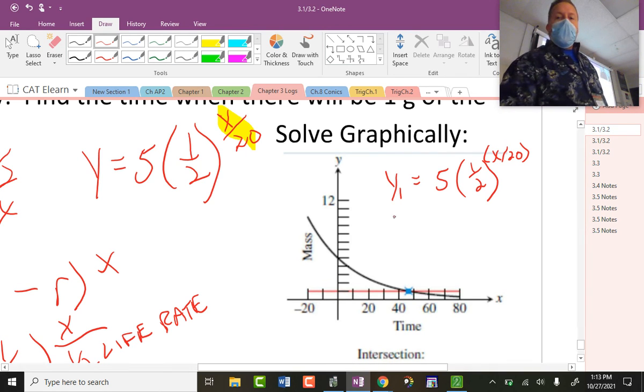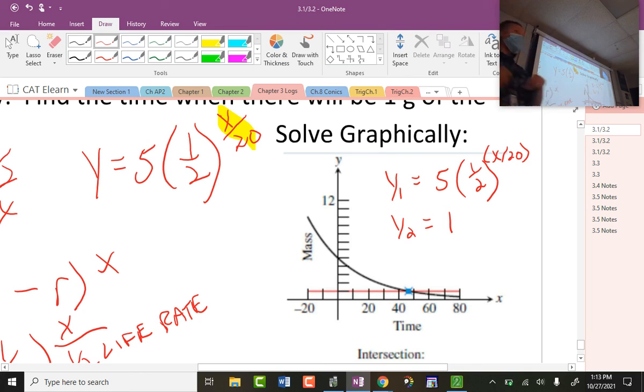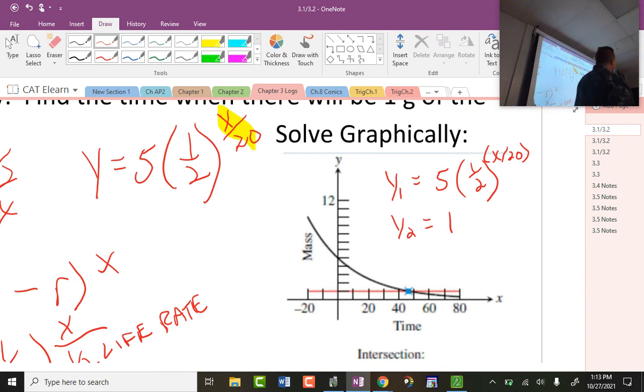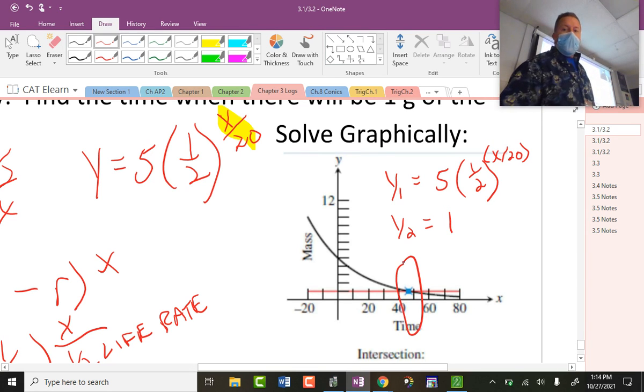And then they asked me, when will this be 1 gram? By the way, when we teach you logarithms, we're going back right to these questions, and we're going to solve with logarithms and not the graphing calculator. This is why we have to do this right now. But I do like it, and I don't mind it. All right, and then notice where this happens. This happens somewhere after 40.